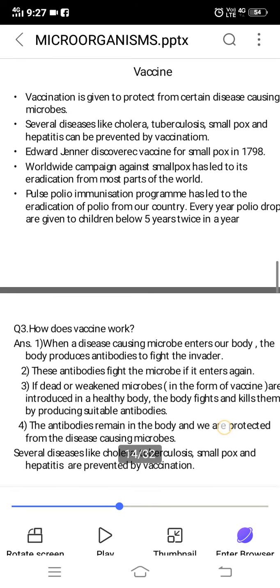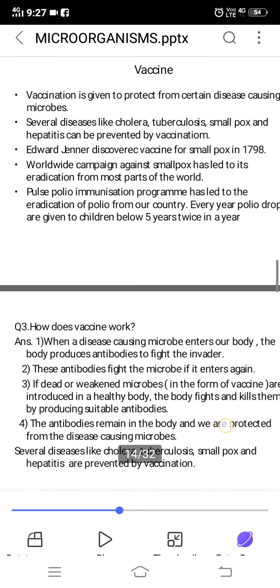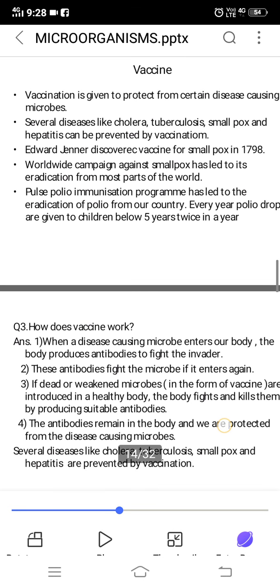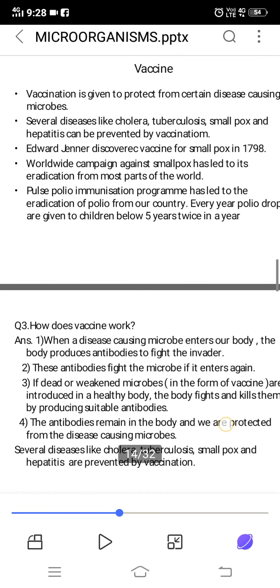Now I'll tell you, this microorganism is like an enemy. An antibody is like a soldier who is fighting against this enemy. So whenever an enemy-like microorganism is entering into a body, the soldier, who is the antibody, will try to fight against this microorganism. That is the thing that happens.